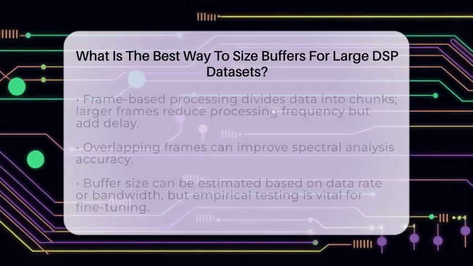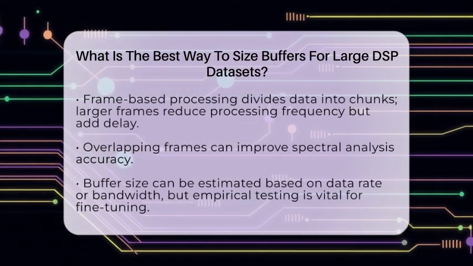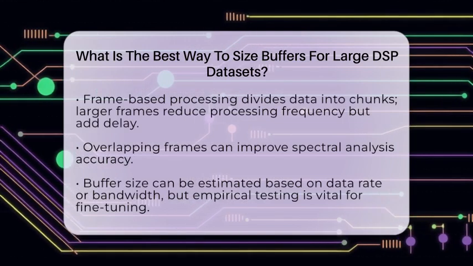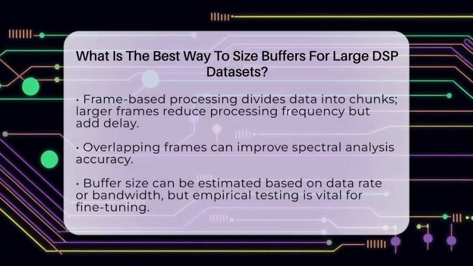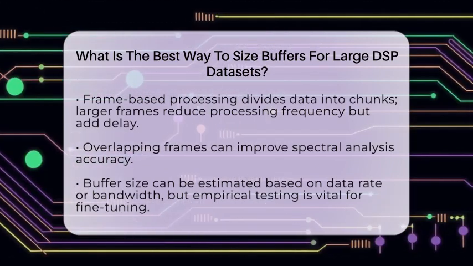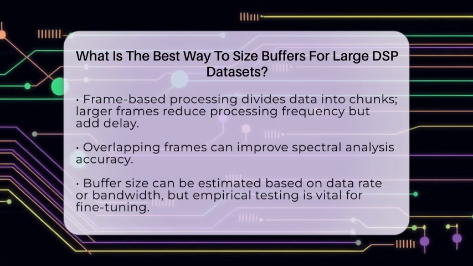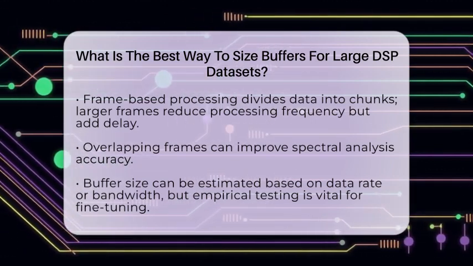Many digital signal processing systems use circular buffers. These are like endless loops that keep data flowing smoothly without shifting data around in memory. Properly sizing these buffers involves setting the buffer length, the step size, and managing read and write pointers carefully. This setup helps prevent data loss and keeps processing seamless.